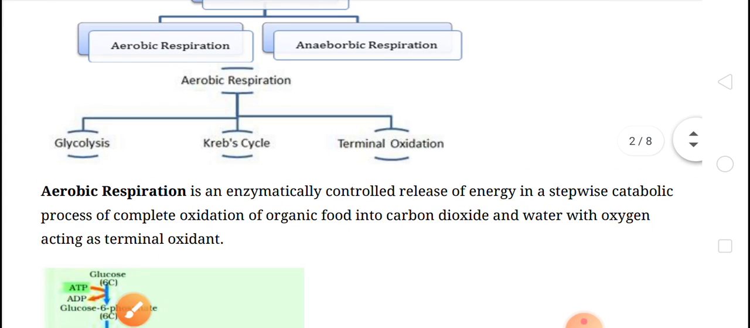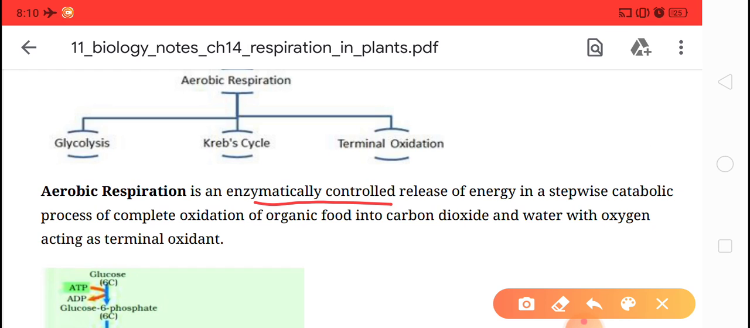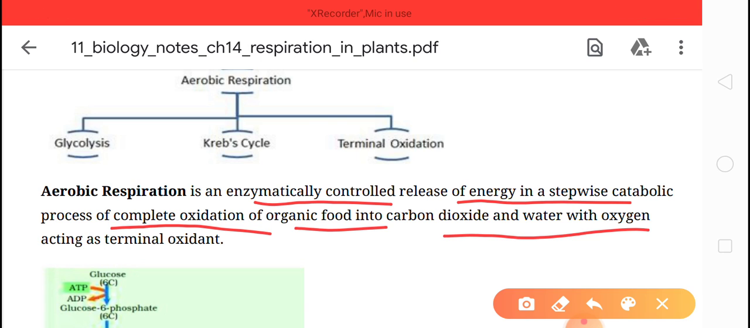I repeat once again, it is an enzymatically controlled release of energy in a stepwise catabolic process of complete oxidation of organic food into carbon dioxide and water, with oxygen acting as terminal oxidant. In simple words, we can say that with the help of oxygen, the complete breakdown of food takes place to release more energy. Clear about this?